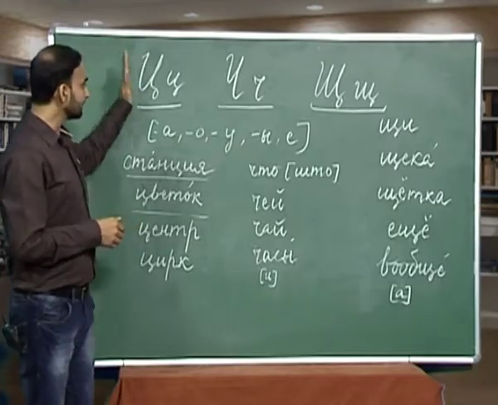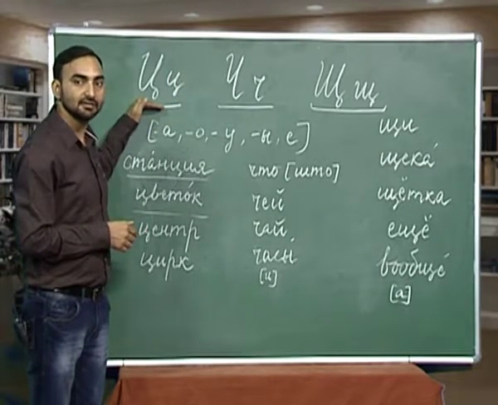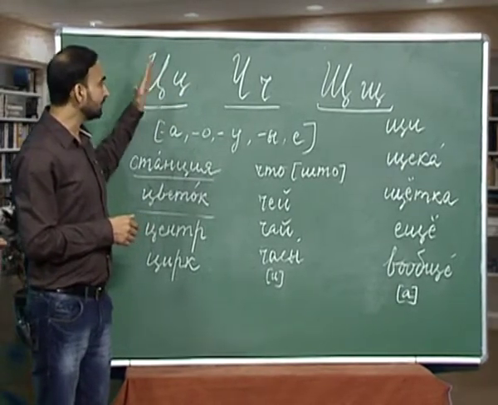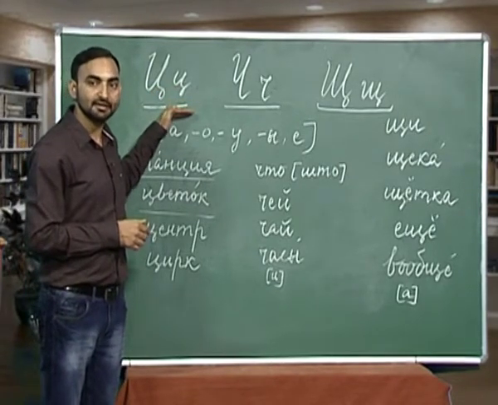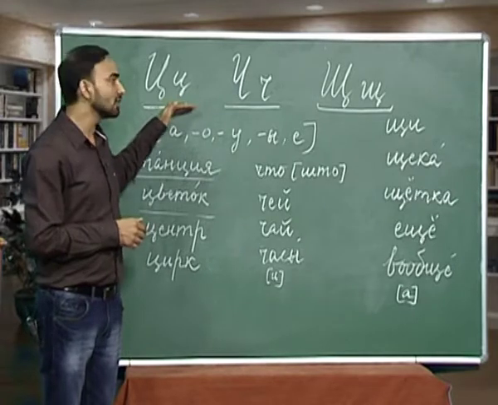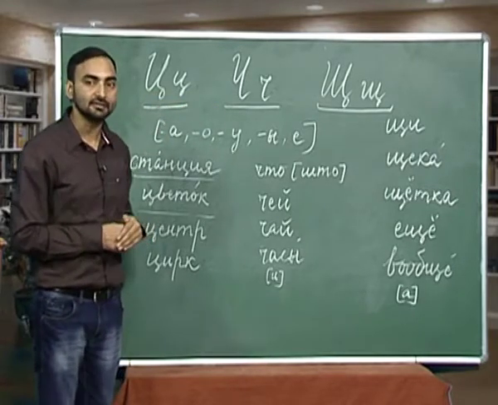The first letter we have is ts, ts, ts. This sound is produced when the tip of the tongue touches the lower teeth and the front part of the tongue closes the alveoli for a while. Ts.